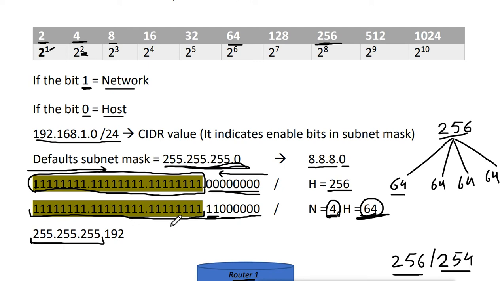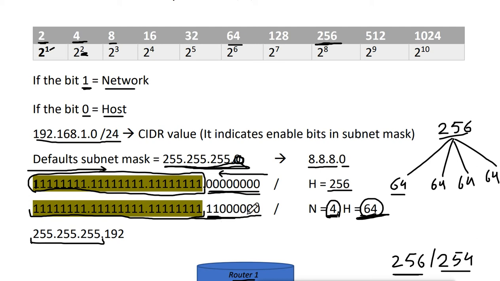But previously, when there was no subnetting, it was 0 here, because all these host bits were 0. But now we have enabled these 2 bits. So now the default subnet mask is changed, which means we have enabled these 2 bits. So we have to calculate the values of these bits according to their position.